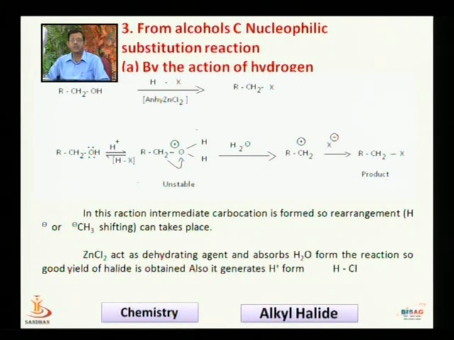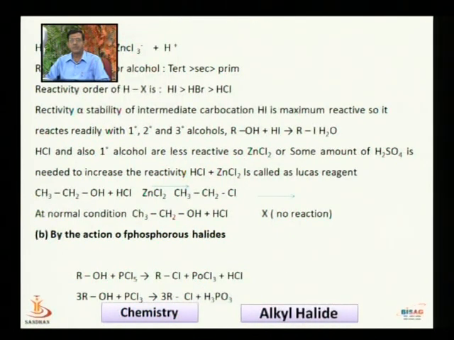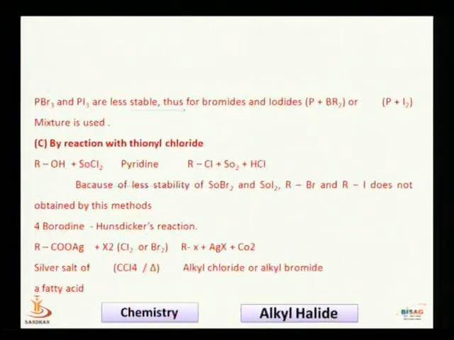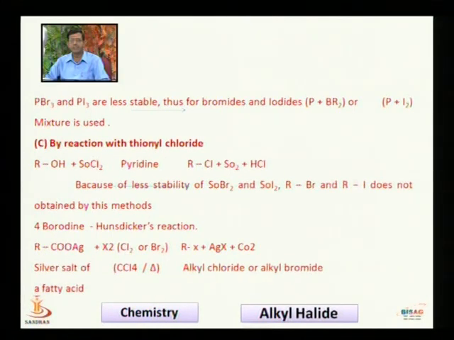In the second, suppose 3 molecules of alcohol plus PCl3, so we get 3 moles of RCl plus H3PO3, phosphorus acid. Now, why PBr3 and PI3? Because of less stability. So for alkyl bromide or alkyl iodide, we directly use the mixture of phosphorus and bromine, or phosphorus and iodine.